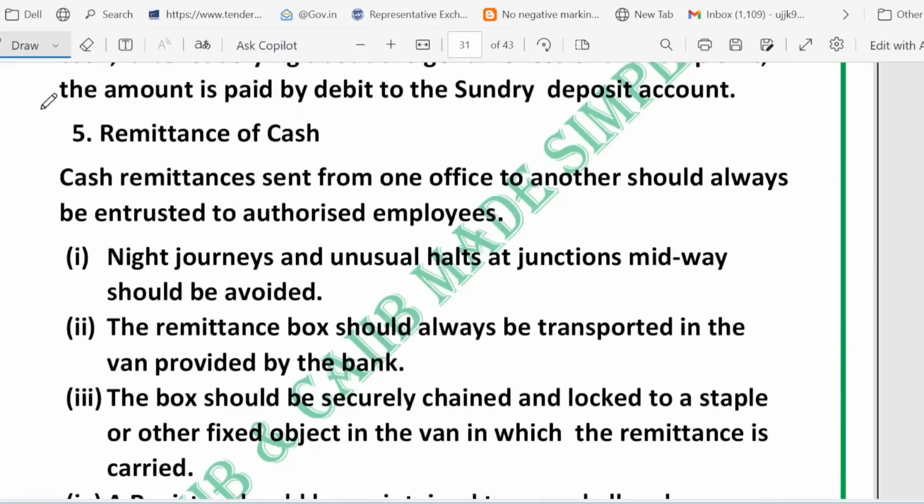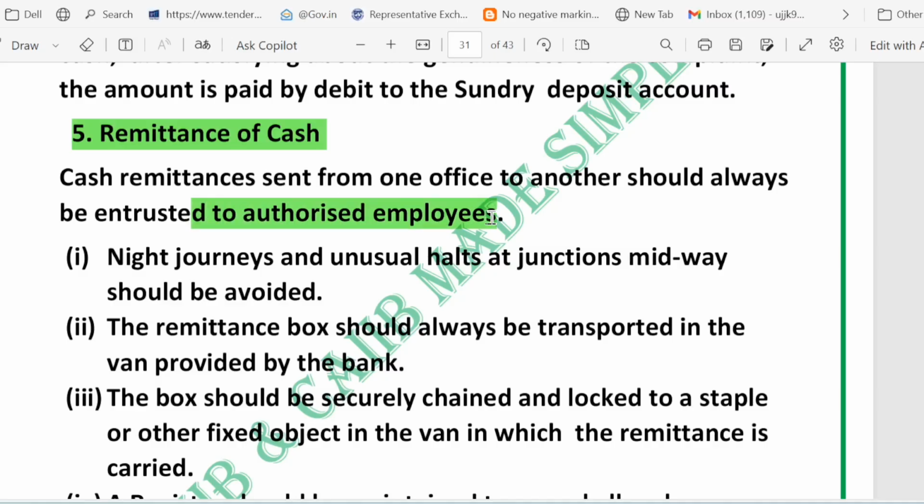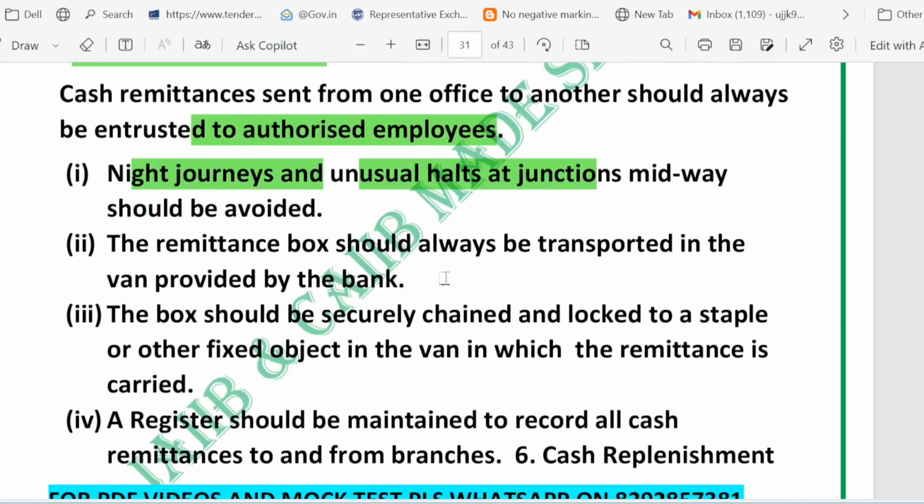Now, then we have the remittance of the cash. So only authorized staff may carry cash. What I want to tell you is that cash sent from one office to another must be given to a trusted authorized employee only. You can see authorized employees should be trusted, and avoid risky travel patterns, avoid night journeys, avoid unusual halts at junctions. This lowers the robbery risk.